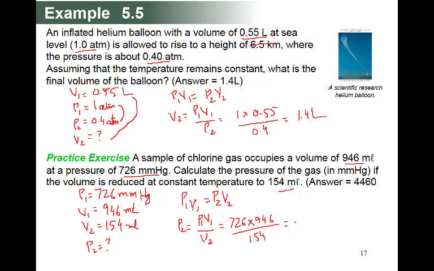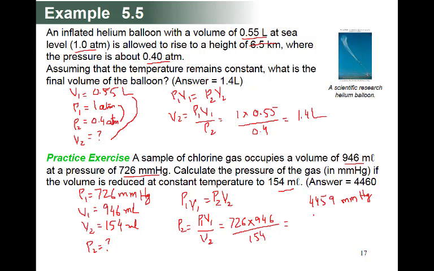Let me teach you the answer. If you calculate by the calculator, it will be equal to 4459. The answer is in millimeter mercury, because this is pressure, so millimeter Hg.